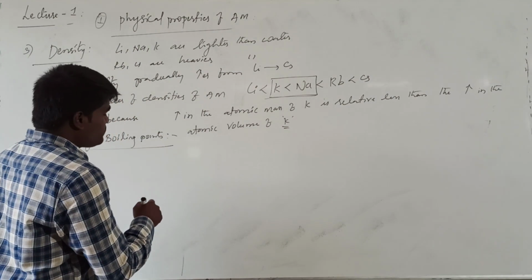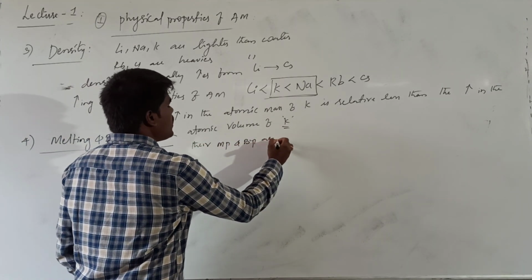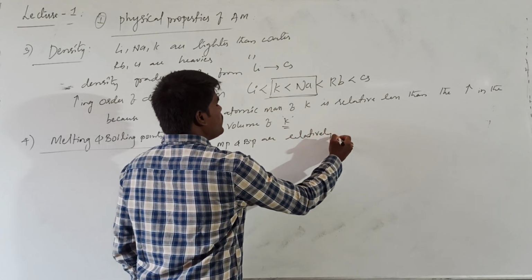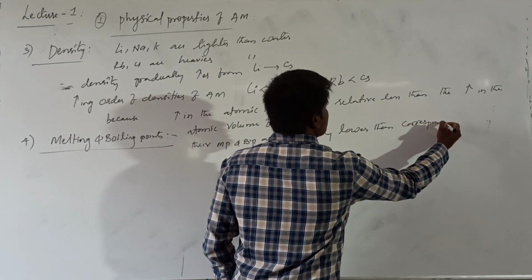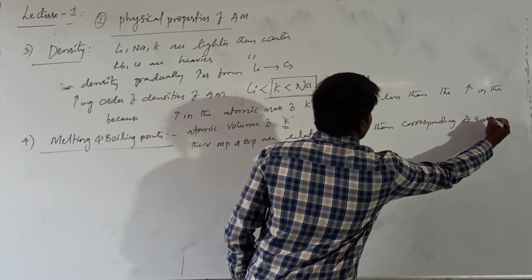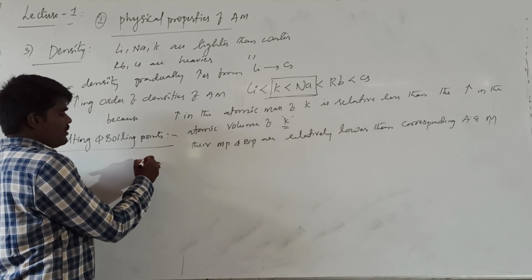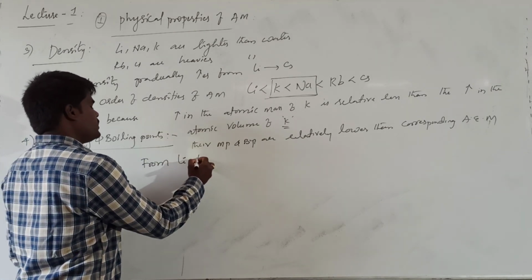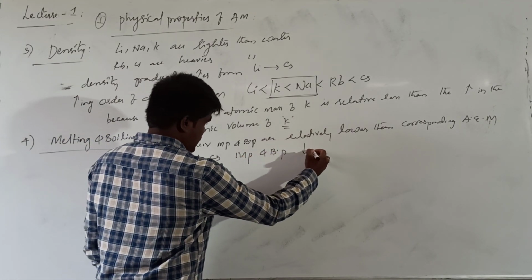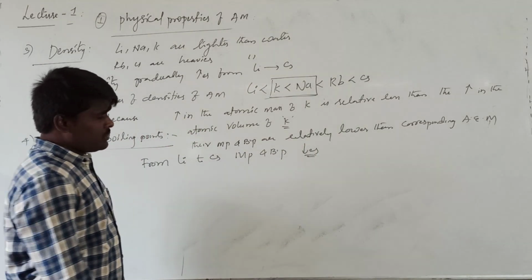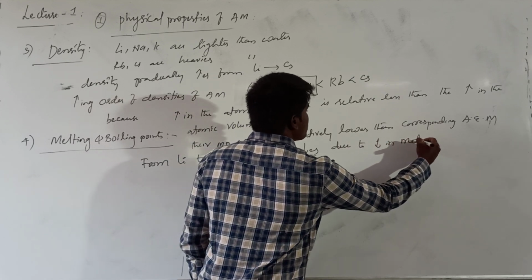Right? Their melting points and boiling points are relatively lower than the corresponding alkaline earth metals. And generally, from lithium to cesium, both melting point as well as boiling point gradually decrease. What is the reason? Decreasing metallic bond strength.